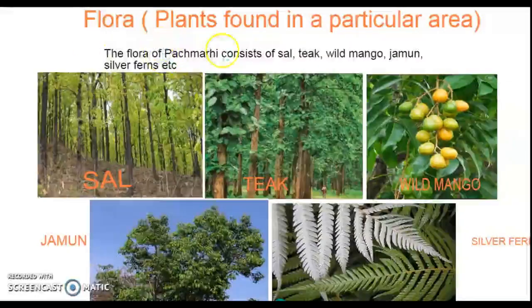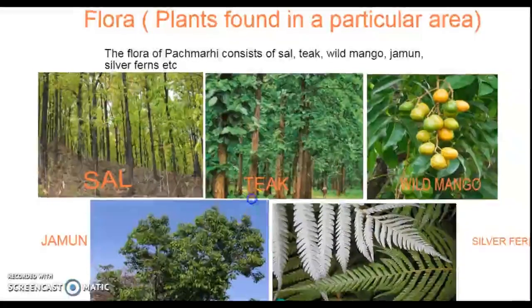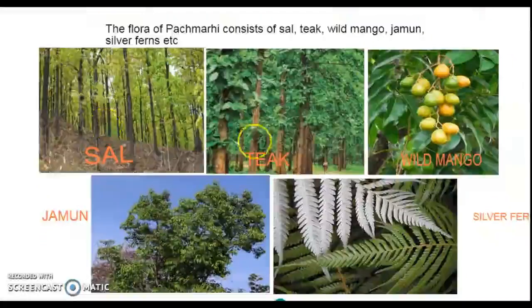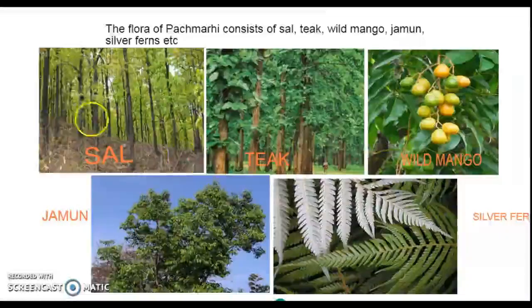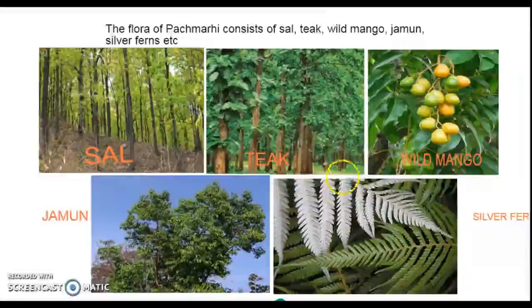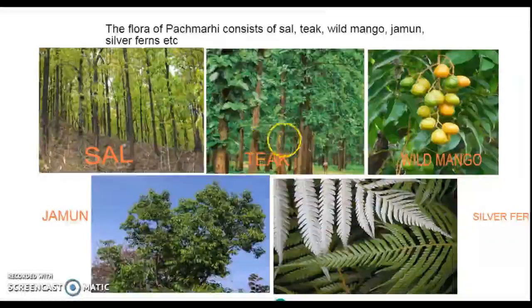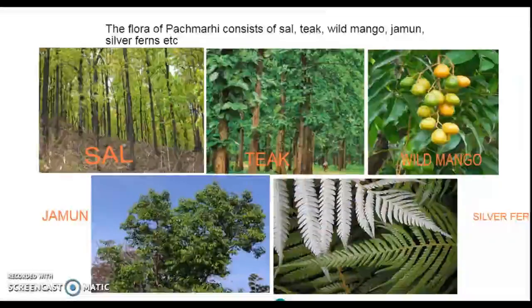Flora, like flower. So in the Satpura National Park, these are the flora that are found there: the sal, the teak, the wild mango, the jamun, the silver fern. These are some of the flora or plants found in the national park.